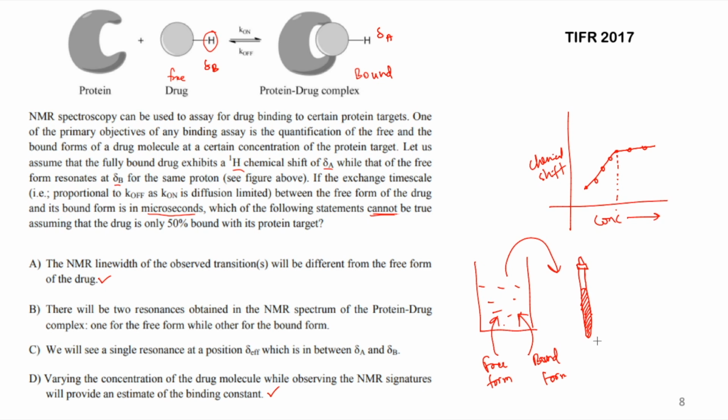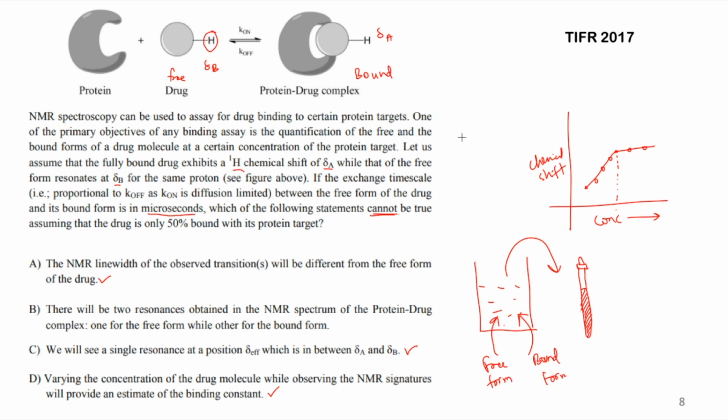Now when you record the NMR spectrum, you will not get two different peaks, because the change from the free form to the bound form is done in microseconds. That means the free form is not existing and neither is the bound form existing in the solution. They are continuously changing among each other as per the given question, and that's why you are going to see a single resonance at a mu effective. So that's what will be option number C.